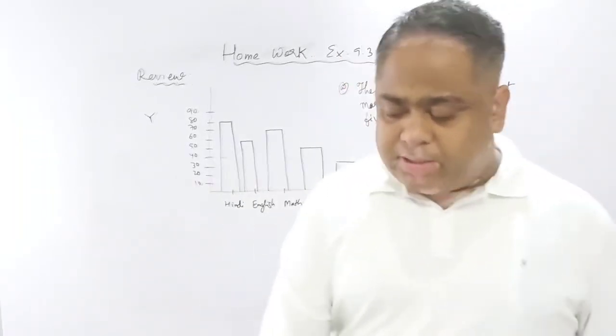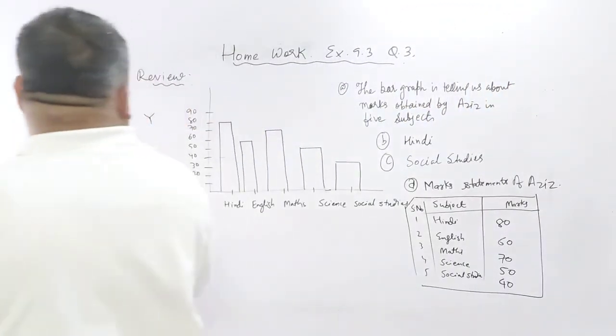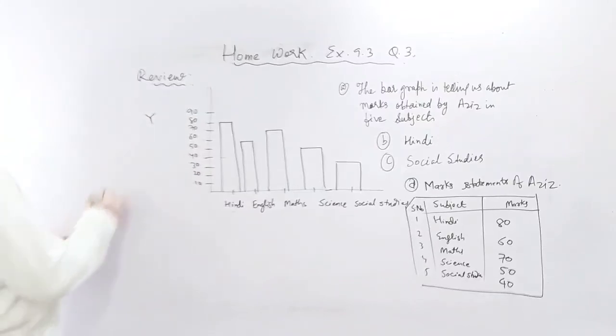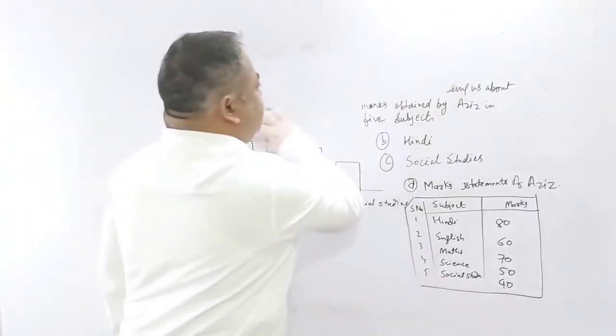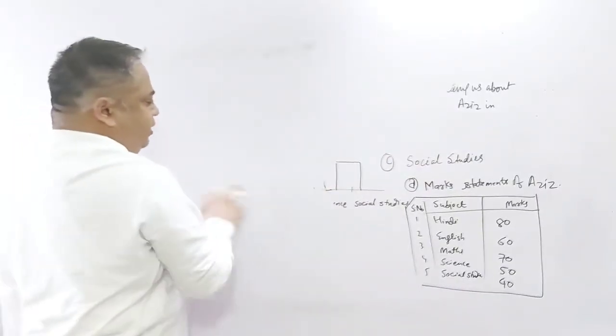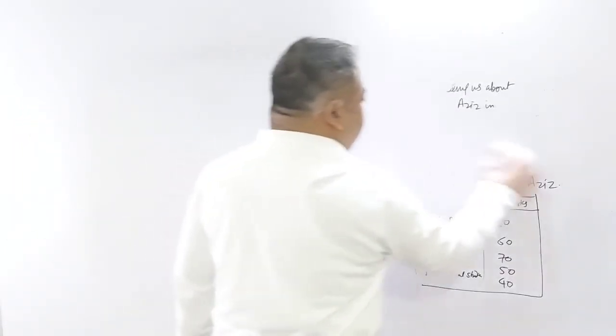And the new homework is based on the questions which I just solved in exercise 9.4. I had solved exercise 9.4's first two questions. Alright, what you do? You solve the third question.